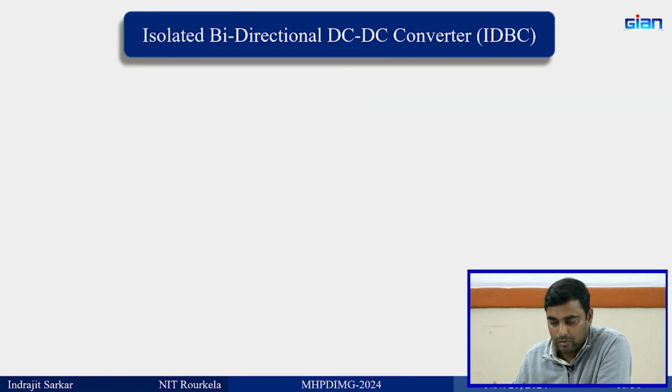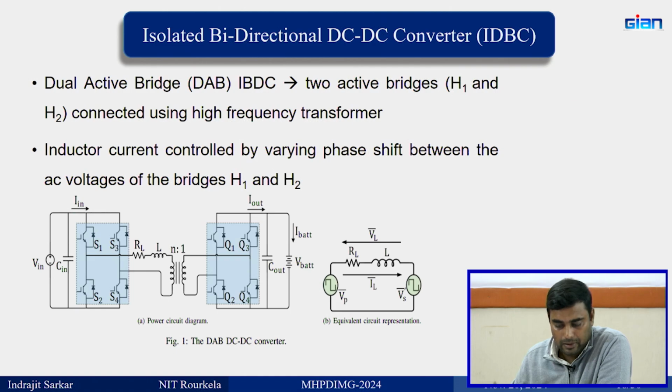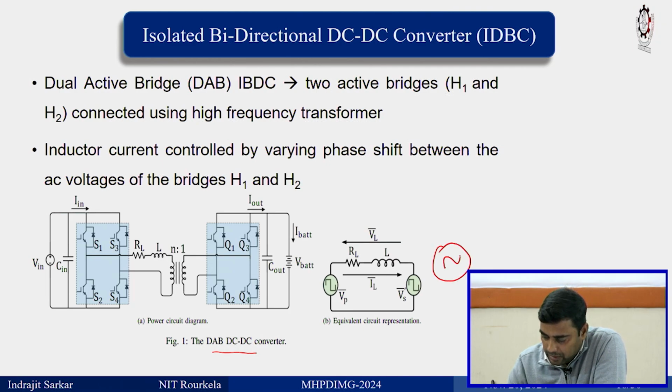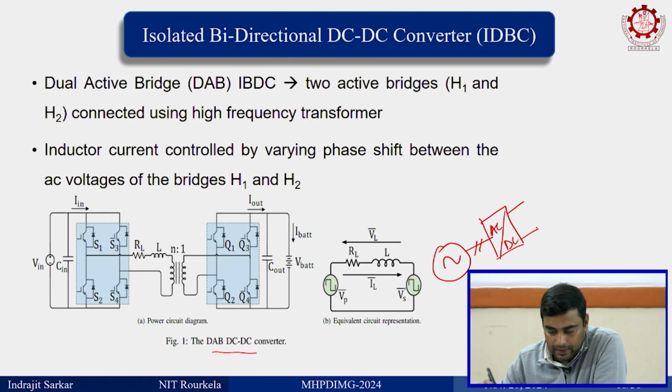So what next? The possibility is the DAB converter, the DAB DC to DC converter. Let us say AC is converted into DC, then you have this DAB.